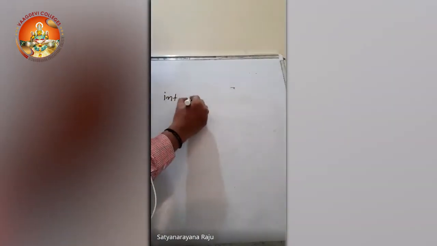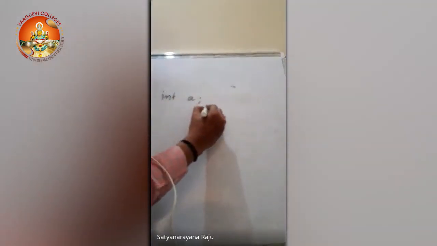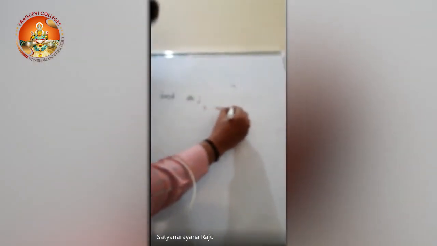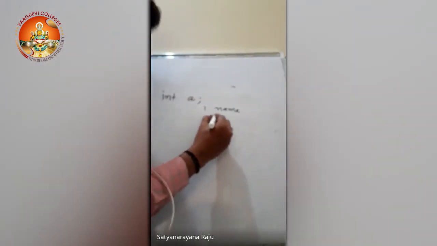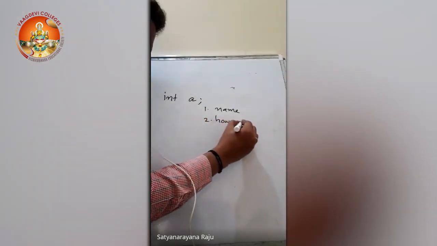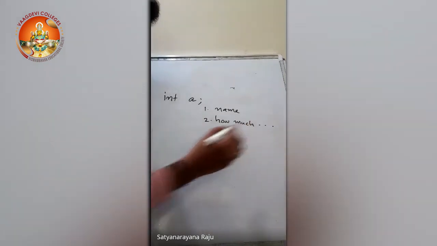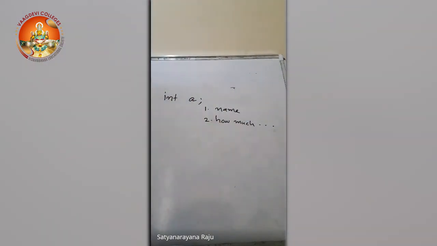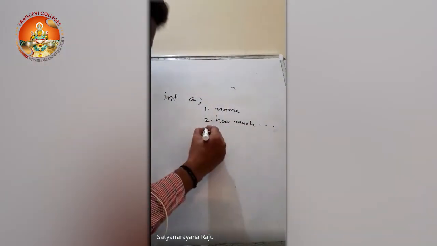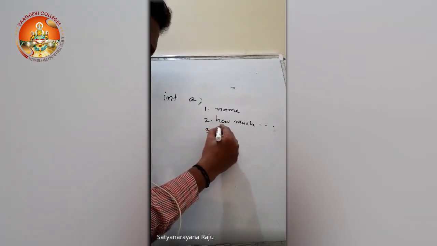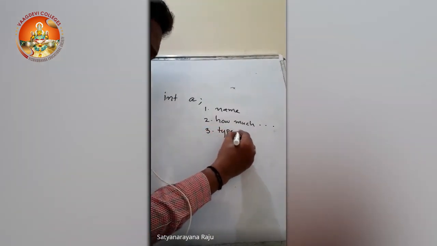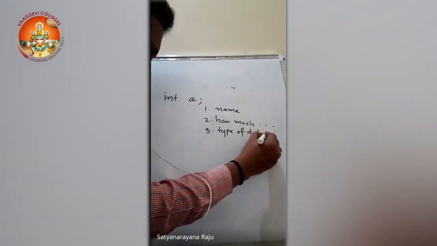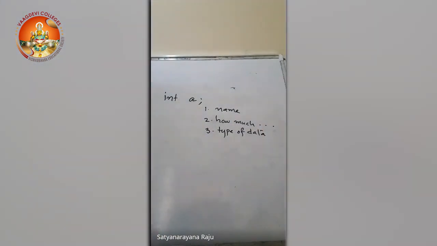Integer A. First pointer, what is the name of the variable? That is A. Second pointer, how much amount of memory space is to be allocated. And the third point that will be decided is what type of data will be stored. These three things will be decided in the declaration statement.